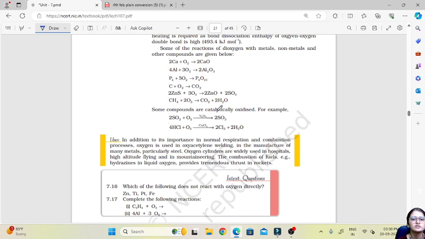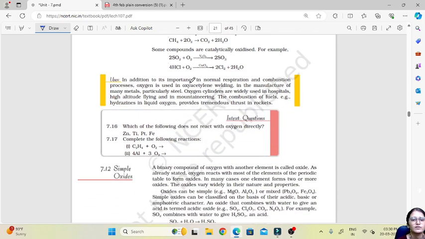Then these are some reactions shown by dioxygen. When it reacts with calcium, it gives calcium oxide. When it reacts with aluminium, it gives aluminium oxide. White phosphorus gives tetraphosphorus decaoxide, and carbon gives carbon dioxide. Then sulfur dioxide, when treated with oxygen in presence of V2O5, that is vanadium pentoxide, gives sulfur trioxide. When hydrogen chloride is treated with oxygen in presence of cuprous chloride, it gives chlorine and water.